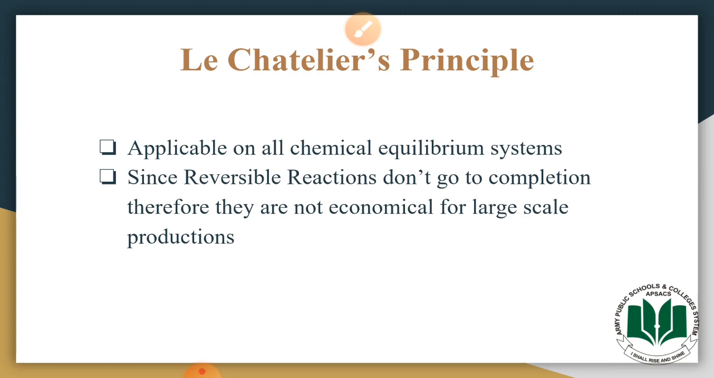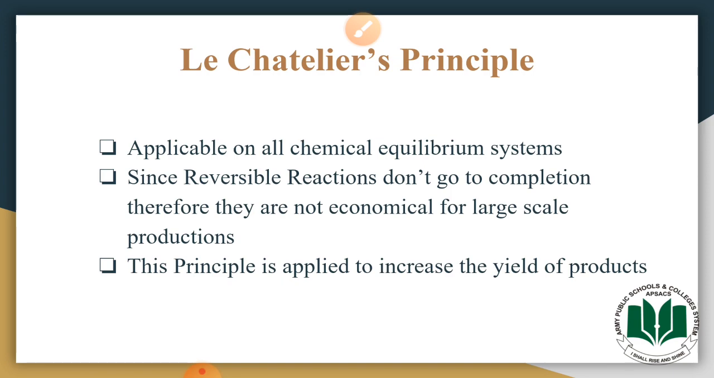The amount of the product that we gain after a certain reaction is generally called the yield of that product. So in reversible reactions, yield of product is generally lower because some part of that product is consumed in reforming the reactant. So this is a drawback of the reversible reaction, and because of this fact these reversible reactions are not economical. So this principle is basically applied in all the reversible reactions to increase the yield of the product in the reversible reactions.